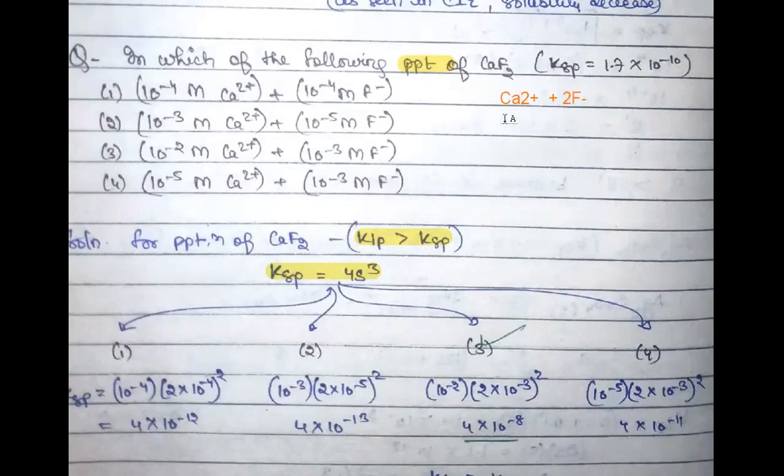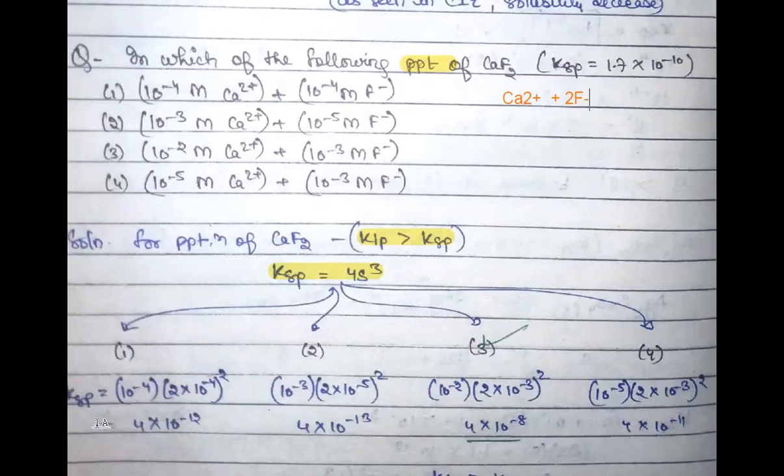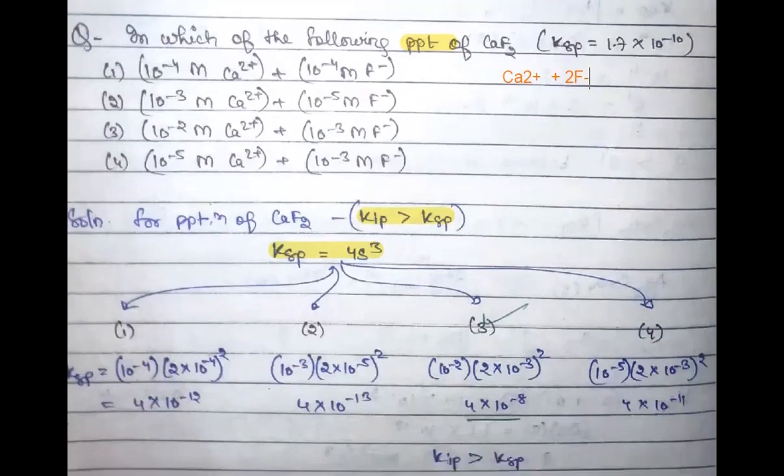So if this is 10 to the power minus 4, they have given you the concentrations already. So if it is 10 to the power minus 4 and this is 10 to the power minus 4, but also multiply this with that of 2, okay, and then the whole square. So this will give you your KSP values. Any confusion? No. Right. So KSP will be 4 into 10 to the power minus 12 in this case after calculation.